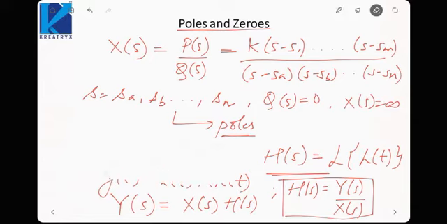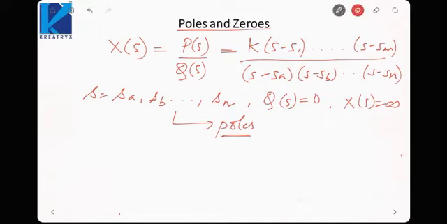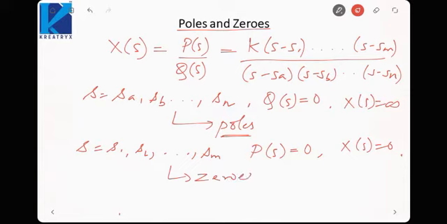Okay. Now let's talk about the points in the numerator. So if we keep s equal to s1, s2, up to sm, then P(s) would be 0. It implies my X(s) would be 0. So these are called zeros of the transfer function. Okay. Wherever the transfer function goes to 0, it will be zeros of the transfer function, and whenever it goes to infinity, it will be poles of the transfer function. So these are my poles and zeros. Is it fine?